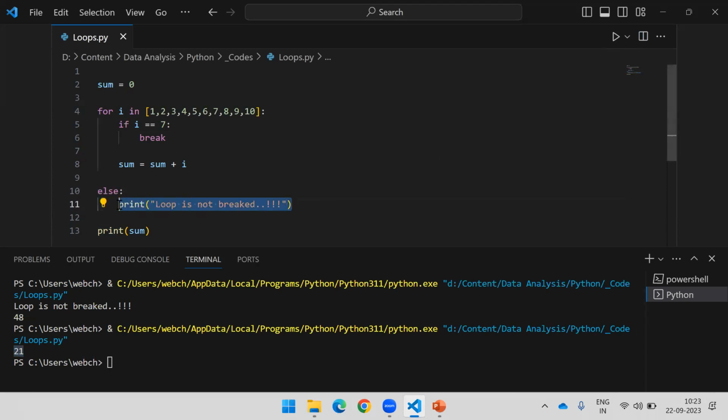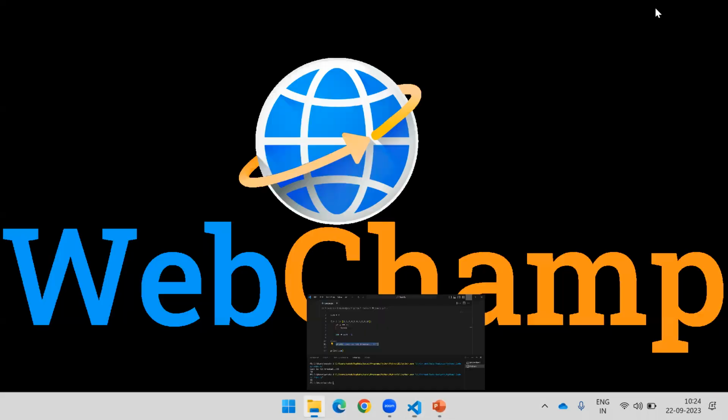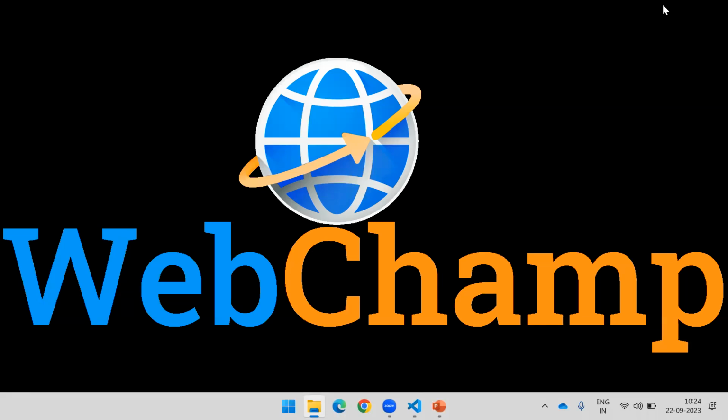So there may be a situation where, if your loop gets succeeded, you may want to do something before Python starts execution of further code. That code you can write inside an else block. So this is how these three statements, break, continue, and else, help us to control the execution of loops in Python. And with this, I would like to conclude the topic called loops in Python.